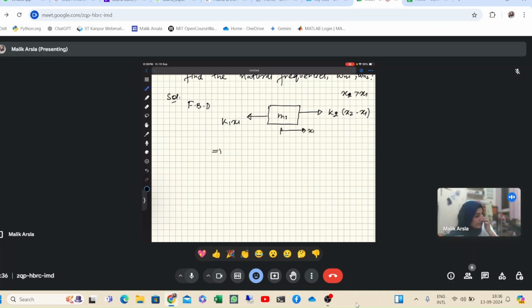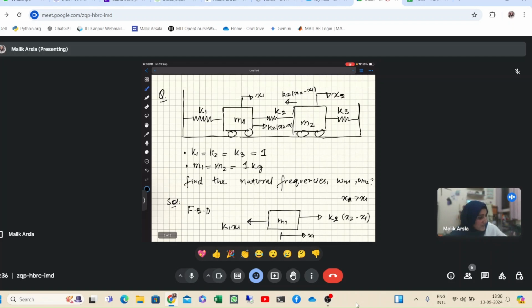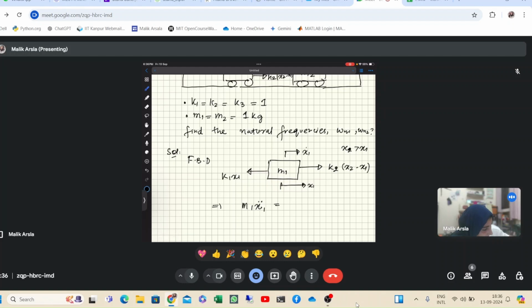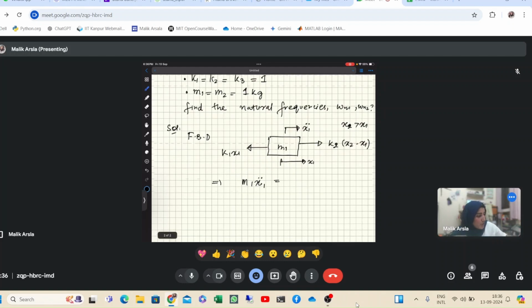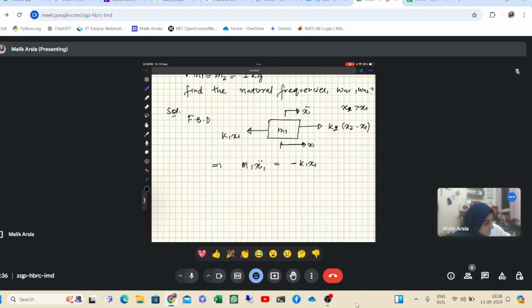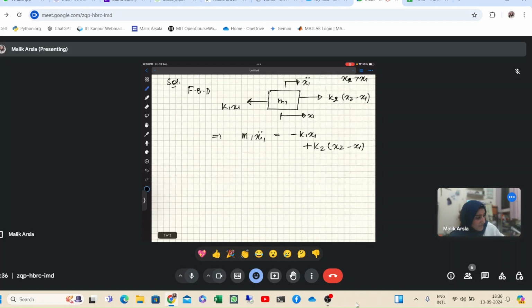Now when I write the FBD, we know that for this mass, m1 x1 double dot, it will be what? Since we have assumed that x1 is in this direction, x1 double dot, that is the acceleration, also is in this direction only. So this k1 x1 will be negative because it's opposite to this, and then this will be positive, k2 into x2 minus x1, right? Now when we simplify this, it will be m1 x1 double dot is equal to minus k1 x1 plus k2 x2 and minus k2 x1.